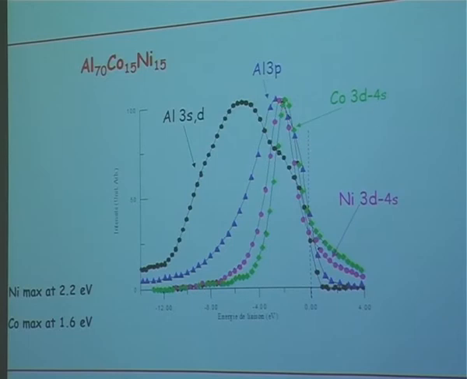One would have expected that the two D bands could have merged into a single one, but it is not what happens. On the contrary, the iron states push the cobalt states towards the Fermi level, and the aluminum 3P states do not overlap exactly with these states. So this means they have a character which is separated from the others. And the small shoulder which is here shows that the P states interact with the aluminum SD, and because it is not very pronounced, this means that all these states are rather localized in this compound.